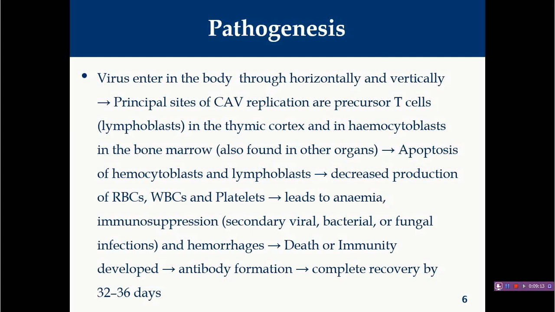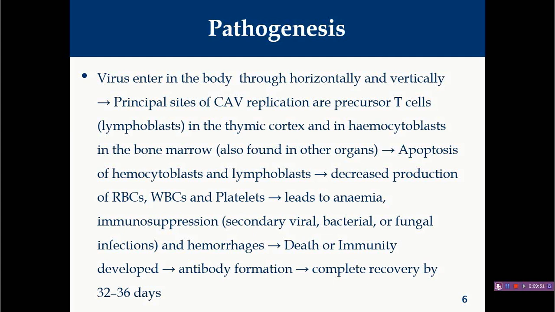Then due to decreased WBC count, the normal immunity will be decreased, and ultimately these birds are susceptible to many viral, bacterial or fungal infections, as well as, due to decreased thrombocyte count, these birds will show frequent hemorrhages, and such hemorrhages are easily visible on gross pathology. You will find widespread hemorrhages that involve the wings, legs, subcutaneous tissue or breast muscles. And when the anemia becomes more severe due to decreased production of RBC as well as severe hemorrhage, in that case birds will go towards death.